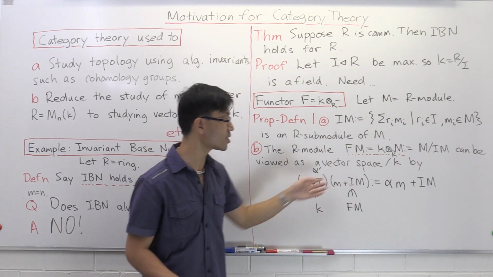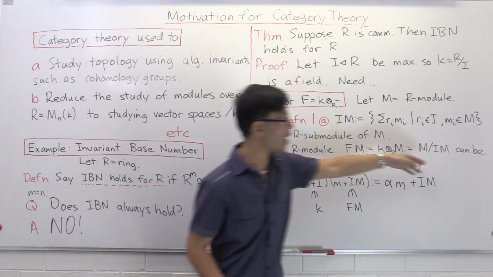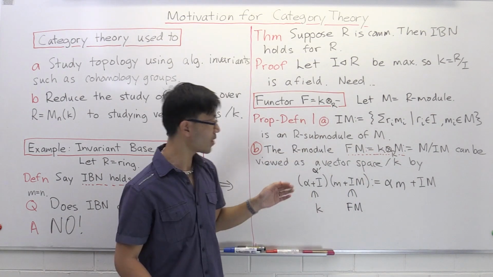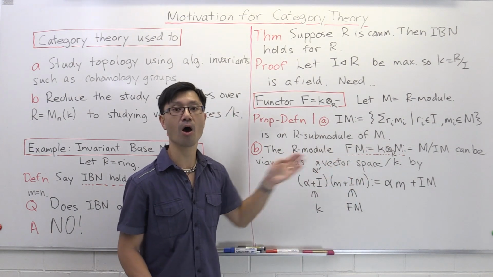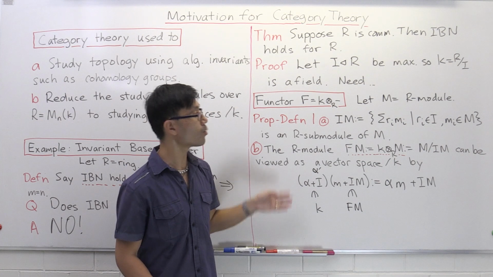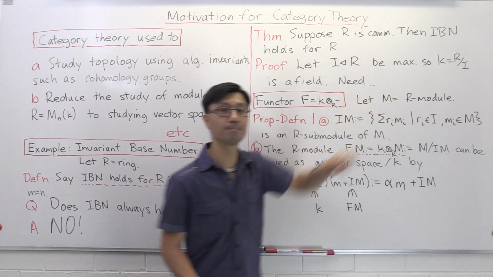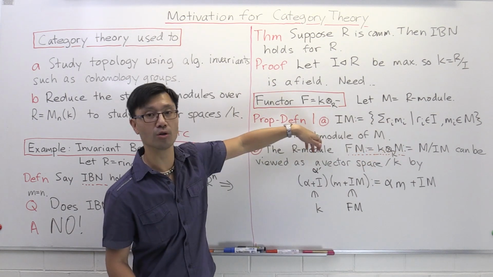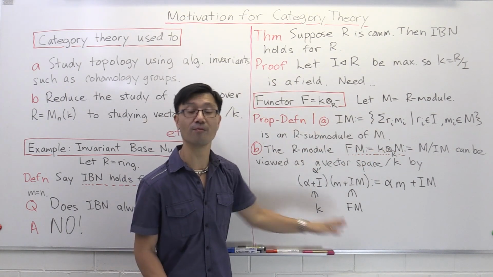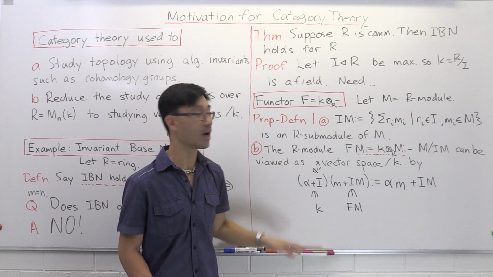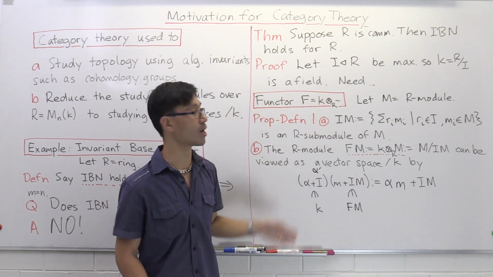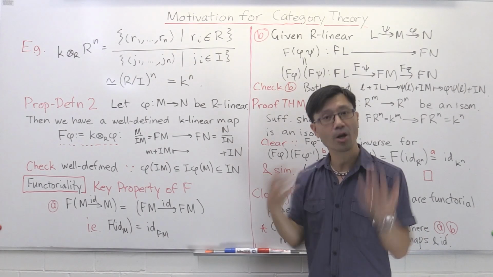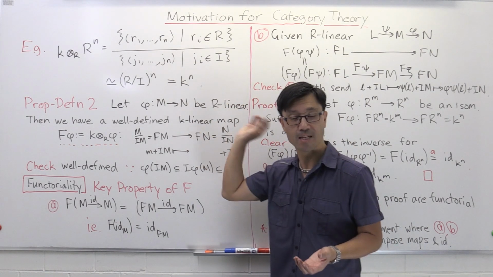It's quite easy to see, because this is an R module, that you can check the distributive law and all the other module axioms, so this is also a vector space over K. So we have gone from an R module M to this M mod IM, which is first an R module, but now we've seen we can view it as a vector space over K. That's our functor K tensor_R, which allows us to pass from an R module to a vector space over K. Let's look at an example of one of these tensor products.